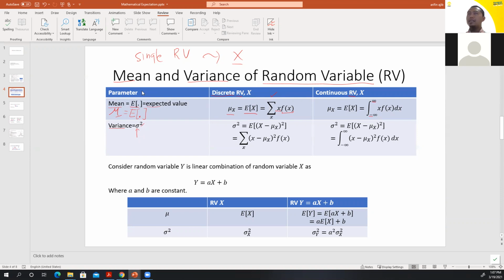The limits really depend on the form or pattern of the random variable, because each probability distribution will have a different limit. But in general, the limit is from negative infinity to positive infinity.